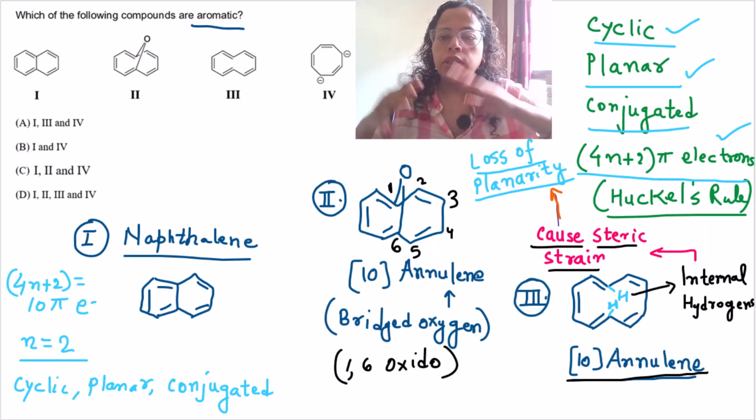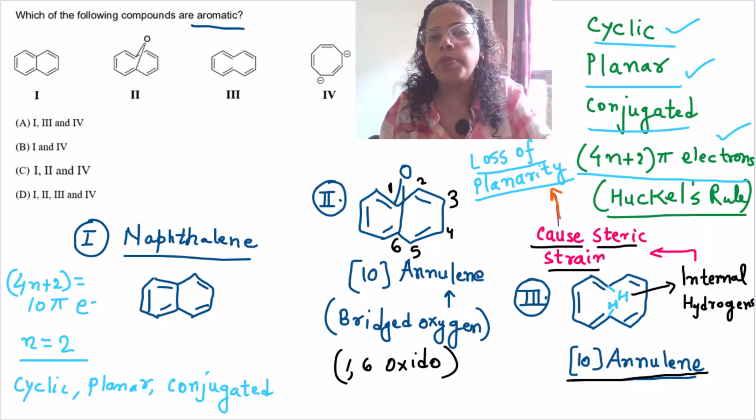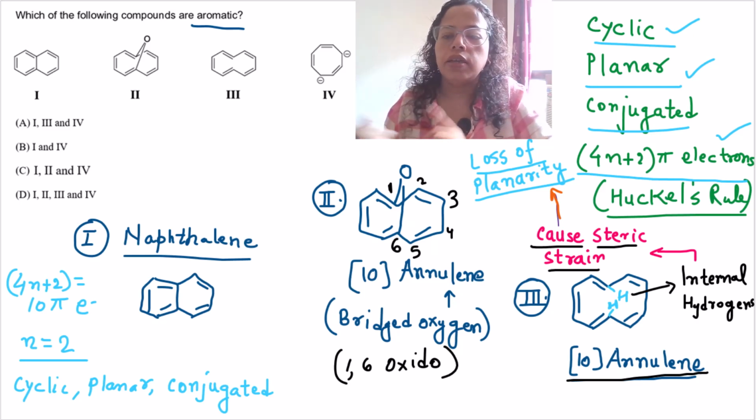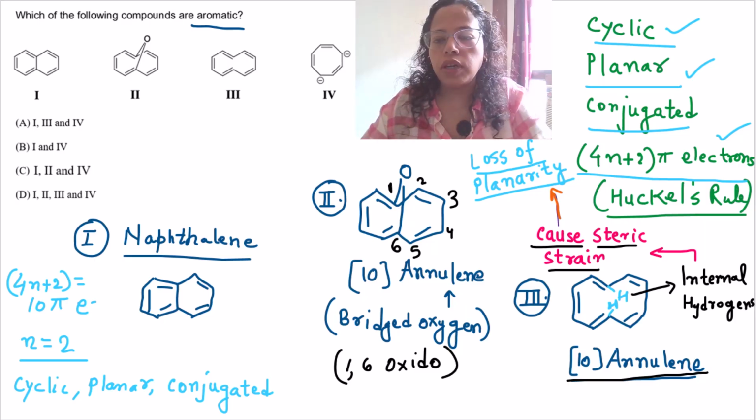And since the planarity is lost, one of the very basic criteria of aromaticity is not satisfied. Therefore, 10-annulene, this type of ring without any substitution or without any bridges, is basically non-aromatic.